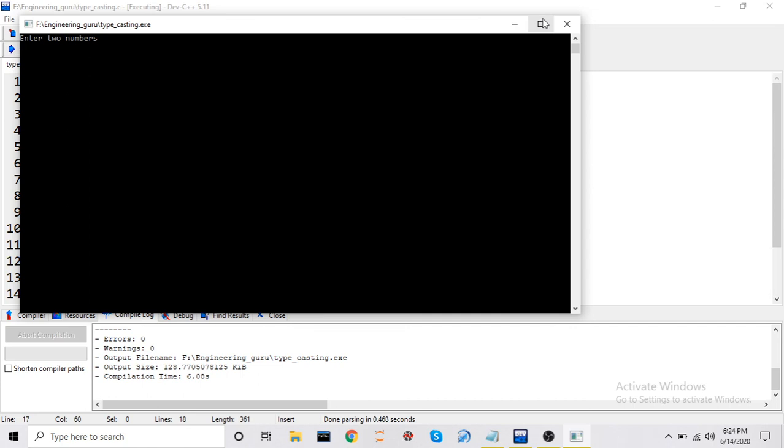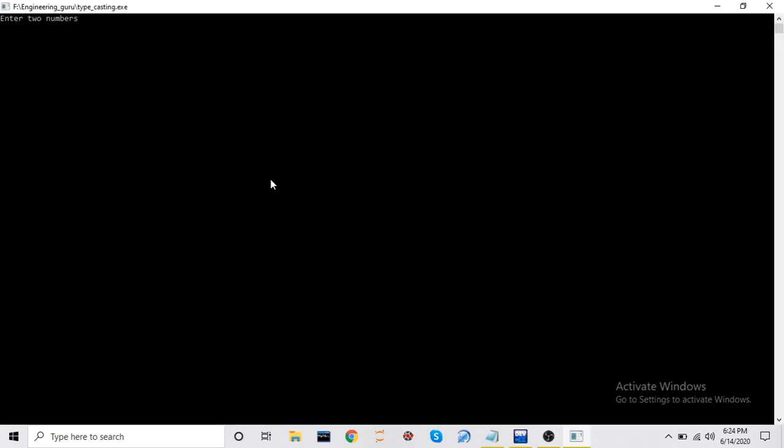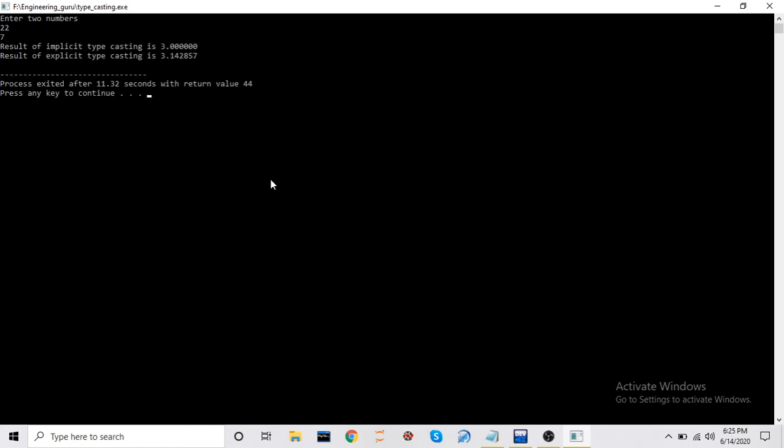Now in the output it is asking enter two numbers. So I will calculate the value of pi, so 22 by 7 we will calculate. Give 22 and 7. This is very interesting. You can see the output here. In the result of implicit typecasting, we are not getting the exact value. After the decimal, it has converted to float, right? Because a and b are integers, it has converted to float, but it is not giving the exact value. Implicit typecasting is not giving us the exact value. But you can see the explicit typecasting, we are getting the exact value here.